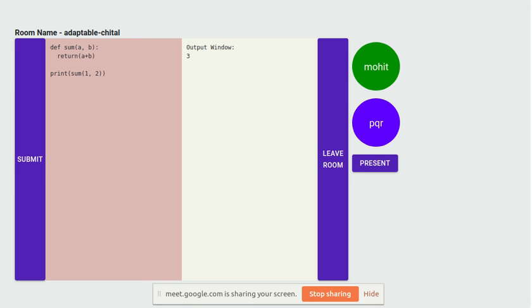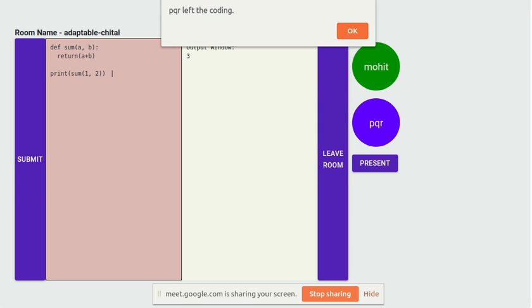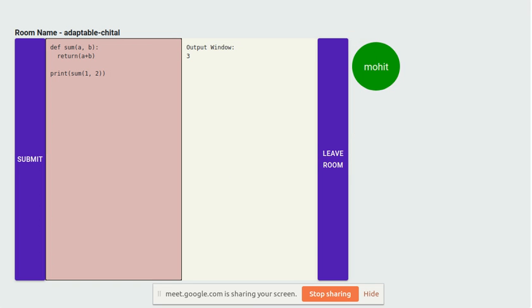So now, Sanjay, since you have learned the print function in Python, can you submit your code in the given room? Yeah, sure. Since I have taught my class, I can leave the room. Now students can submit their code in the given room. Since Sanjay has left this room, he will be left. Now I can also leave my room since my job of teaching the students is done.